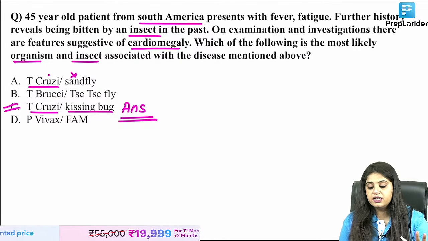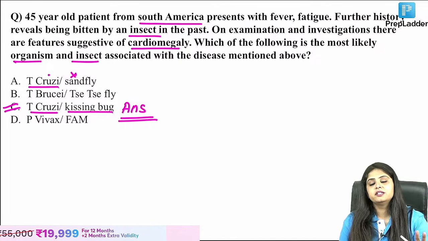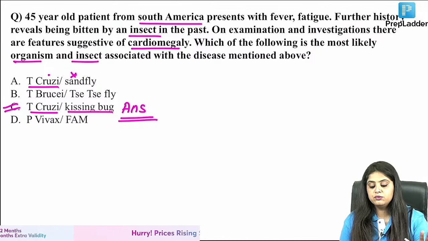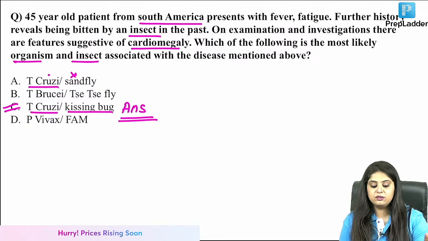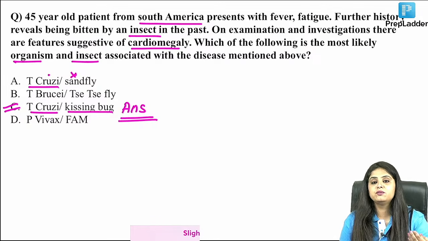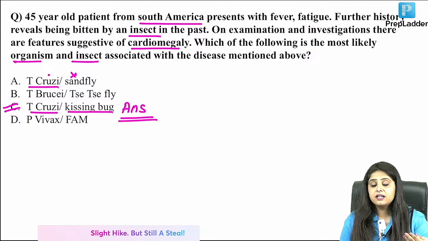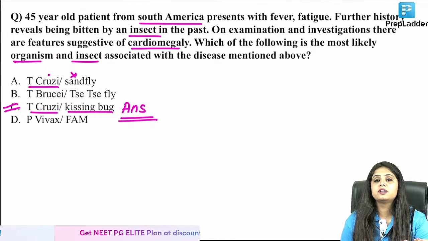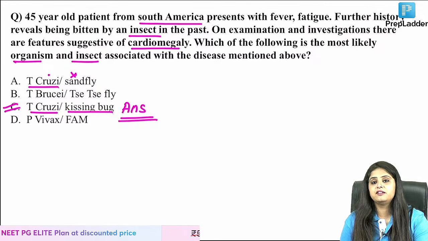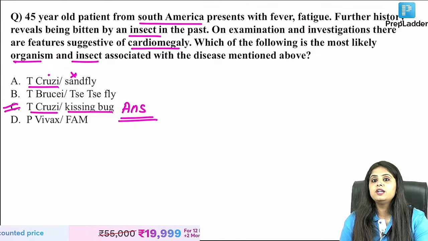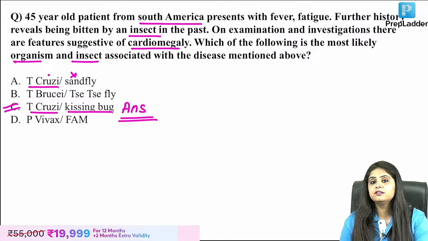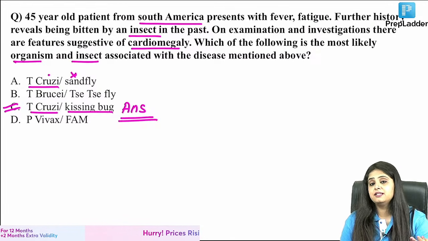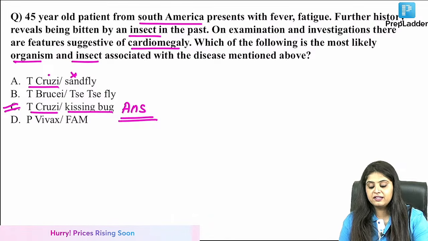So two places where your gut feeling can go wrong are either option A or a pedigree chart. There, do a little overthinking. Otherwise, overthinking is not required. Your gut feeling is usually the correct answer, which I'm telling you. Okay, I'm telling you very crude methods. When you've given up hope in the exam, and there comes a point when you will not understand whether you studied MBBS or BTech, MTech, what you studied in life, because the question will look so alien to you. You will not even understand whether it is from your course syllabus or not. That is when these kind of hacks will help you.